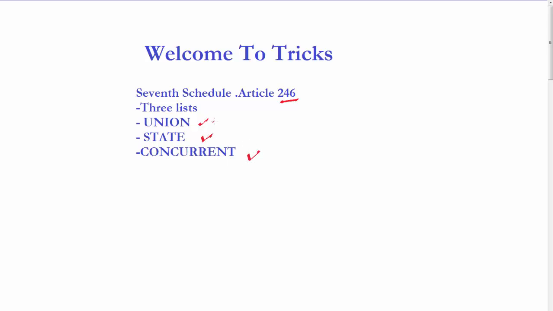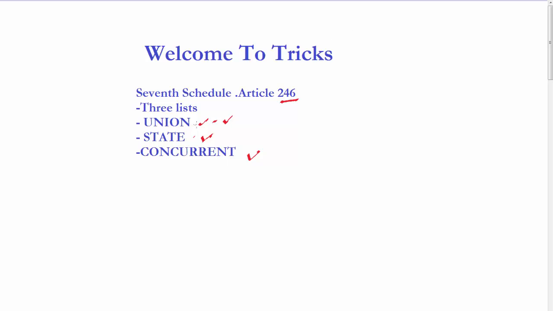For the subjects under the union list, laws are made by the union government. For the subjects in the state list, laws are made by the state government, while for the subjects which are in the concurrent list, both union government and state government can make laws on them. But when there is any dispute between the laws made by the state government and the union government, then the laws made by the union government prevail.